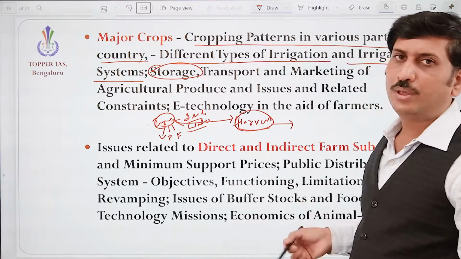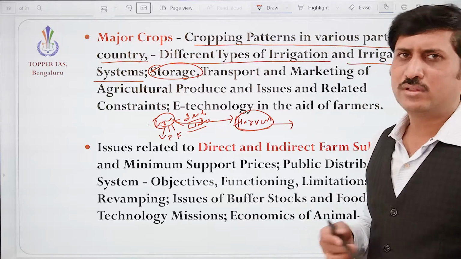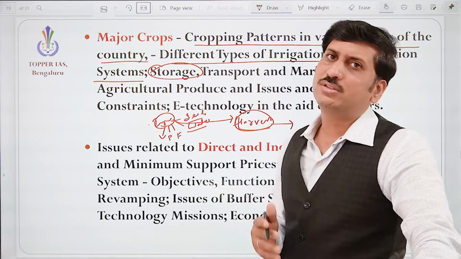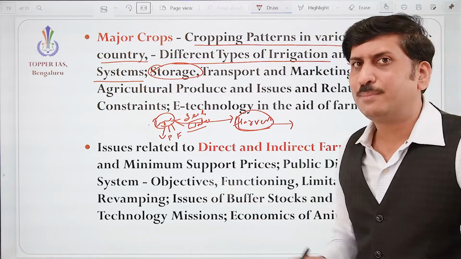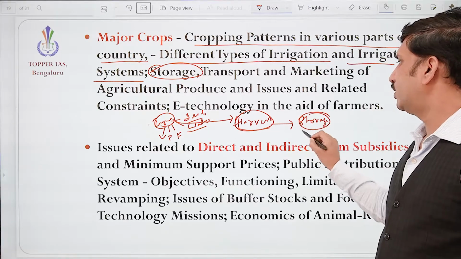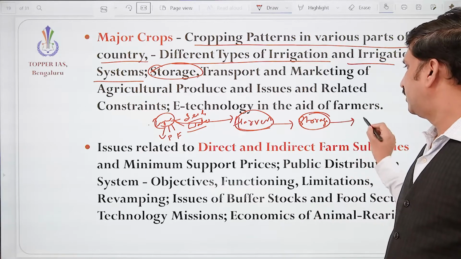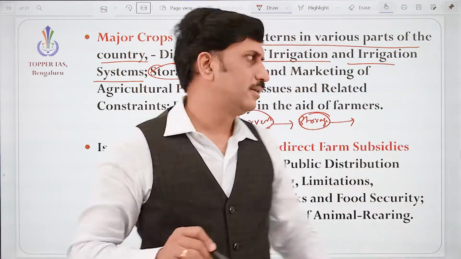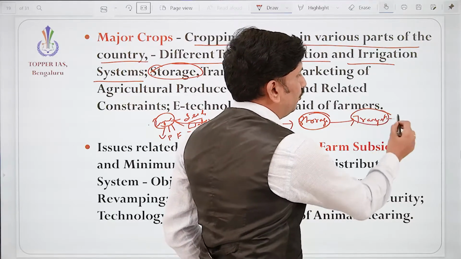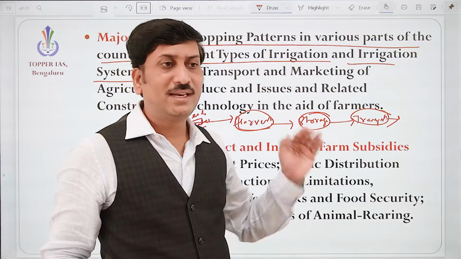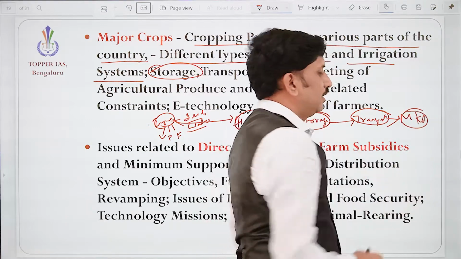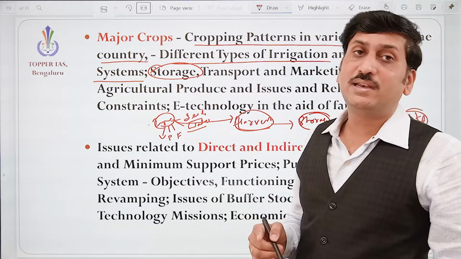After that, obviously we cannot sell directly because the price may not be available at that time. The farmer wants to store it for some time so that he'll get a better price. So you need to have a storage facility, very, very important. After that, transportation facility is crucial. If a good transportation facility is there, he can reach the market where a better price is available for him, correct? So from end to end, we need to understand agriculture.